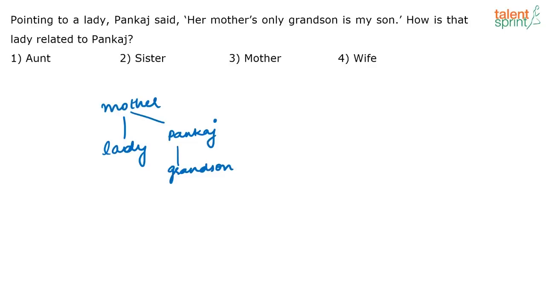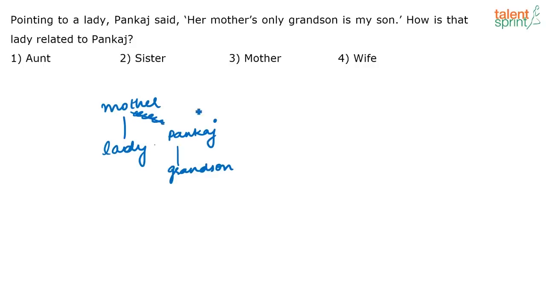Her mother's only grandson is my son. So there are two possibilities, no? How is that lady related to Pankaj? Either they are brother and sister, correct? Because this mother has two children, Pankaj and the lady, and Pankaj has a child, who is this mother's grandchild. Or can they be husband and wife? This is one possibility.